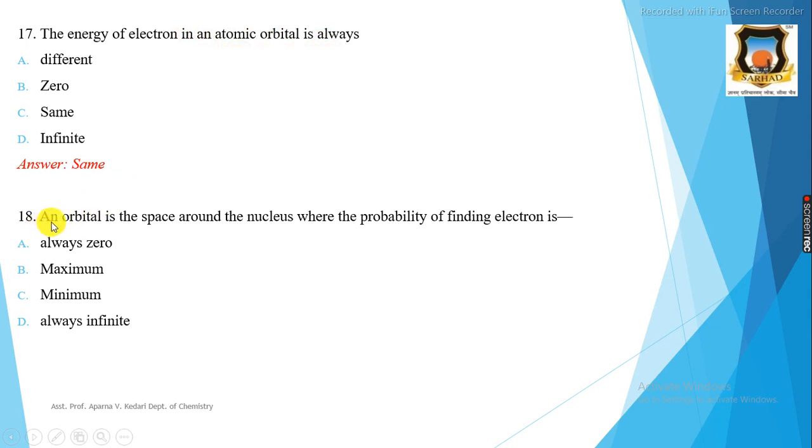Then the 18th question is, an orbital is the space around the nucleus where the probability of finding the electron is. This is the definition of an orbital. The options are, A always 0, B the maximum, C minimum, D always infinite, and the correct answer is maximum. An orbital is the space around the nucleus where the probability of finding the electron is maximum. Therefore, it is the definition of an orbital.